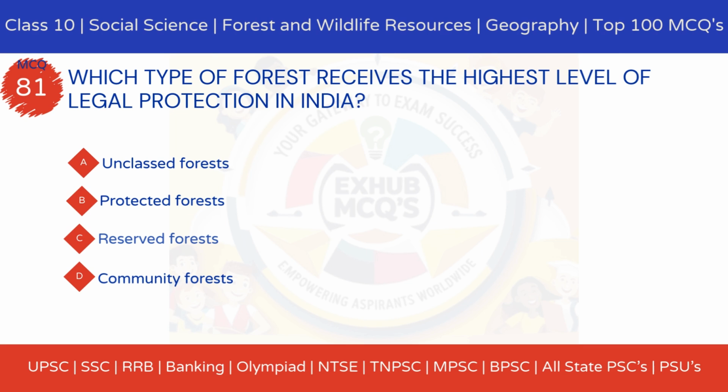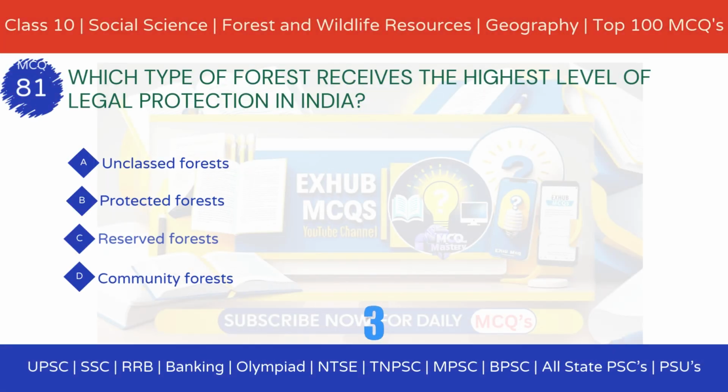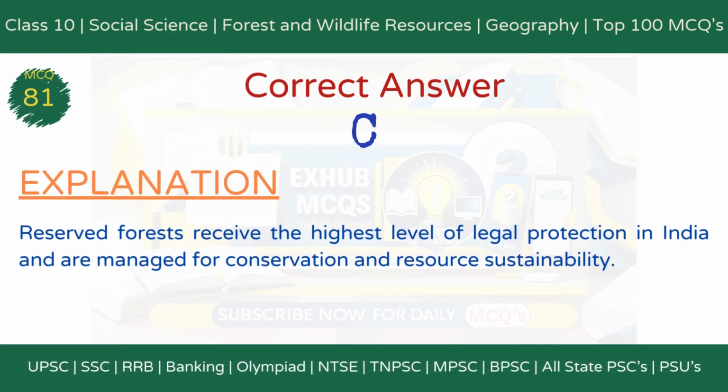Option A, unclassed forests. Option B, protected forests. Option C, reserved forests. Option D, community forests. The correct answer is option C, reserved forests. Explanation: reserved forests receive the highest level of legal protection in India and are managed for conservation and resource sustainability.